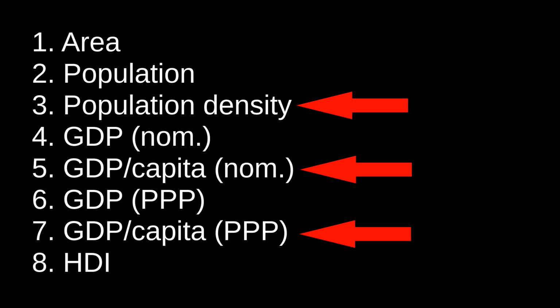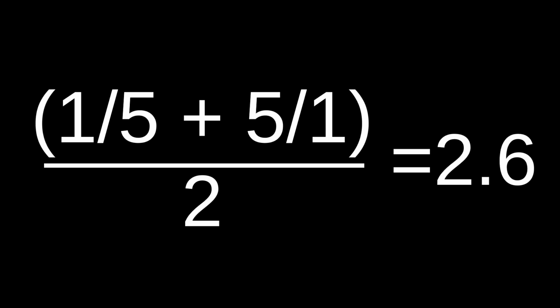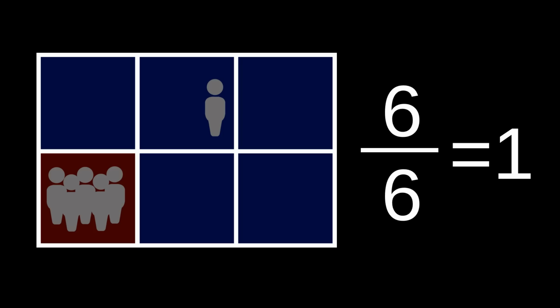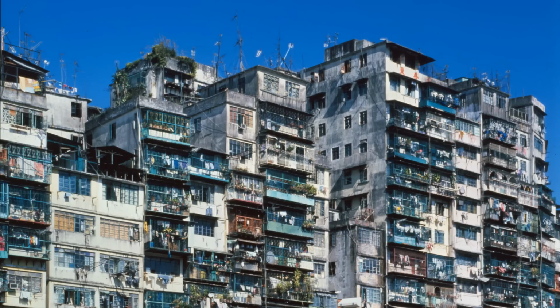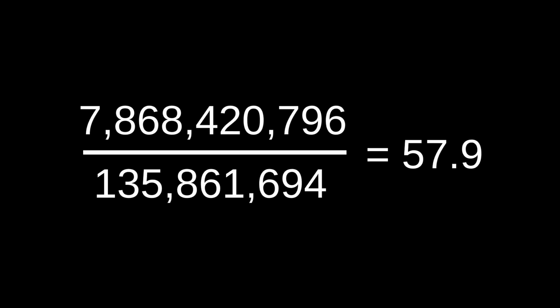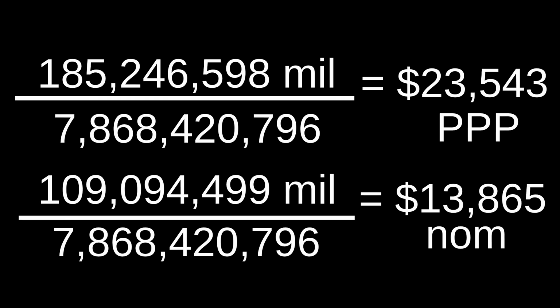We'll have to treat statistics that are already proportions a bit differently. Suppose you have a country with 5 people in 1 square kilometer, and one with 1 person in 5 square kilometers. If we added their densities and divided by 2, we'd get 2.6 people per square kilometer. But the 2-country region as a whole has 6 people in 6 square kilometers, for a density of 1 person per square kilometer. So, for population density, we'll add up the total population of all the countries on this list and divide by the total area of all the countries on the list. For GDP per capita, we'll divide total GDP by the total population. Finally, for Human Development Index, we'll use the HDI for the world as a whole.